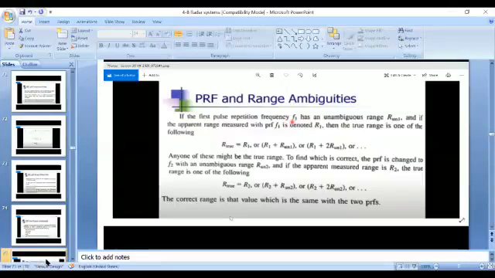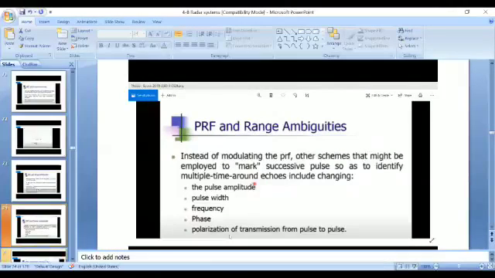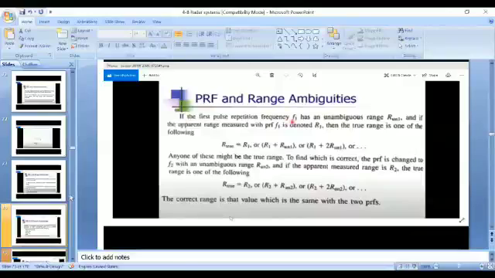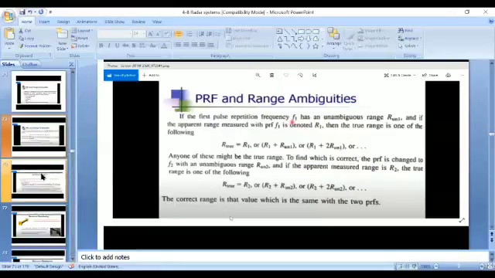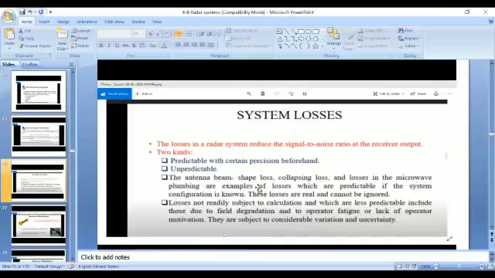Today I will start system losses, our last topic in your first unit. What is the ultimate aim of any system engineer? The ultimate aim of any system engineer is to give more throughput, more output, with less noise. You need to generate more output with minimum losses.